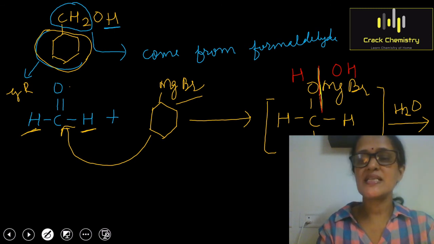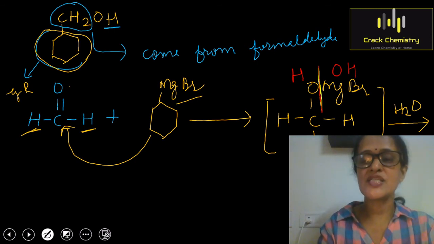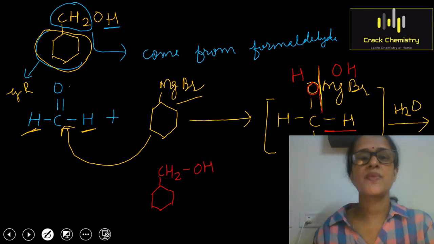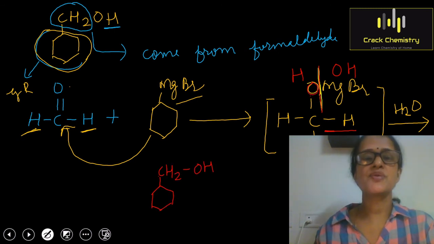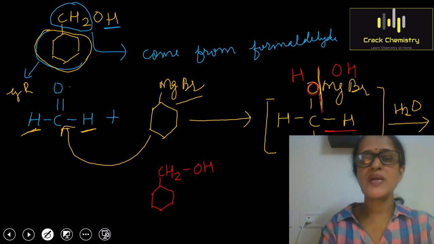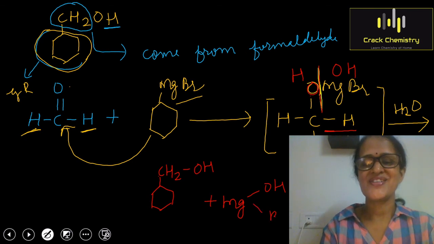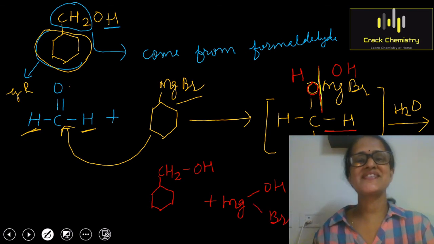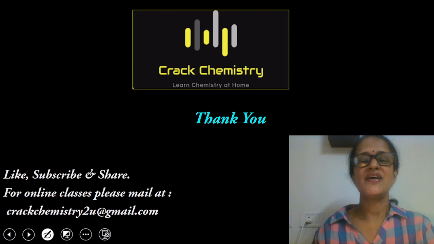So children, you can see that this product has the cyclohexyl group as it is. On the cyclohexyl group we have the CH2 group and then this O is attached with the hydrogen. So you can see that this is the product which you were supposed to form, along with the byproduct. So the byproduct is MgOHBr. Just see, such an interesting and simple topic this was.